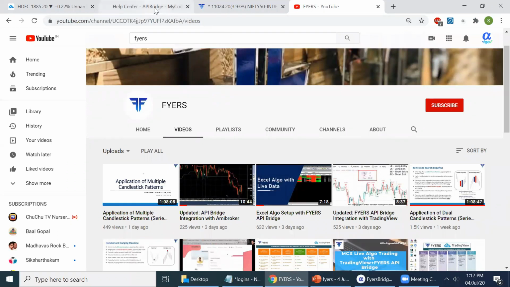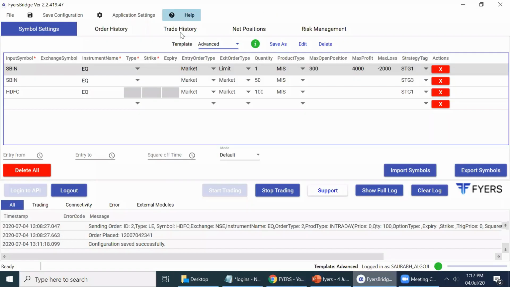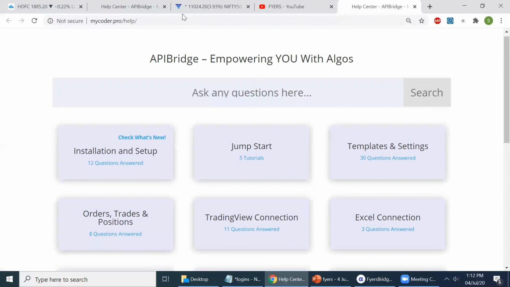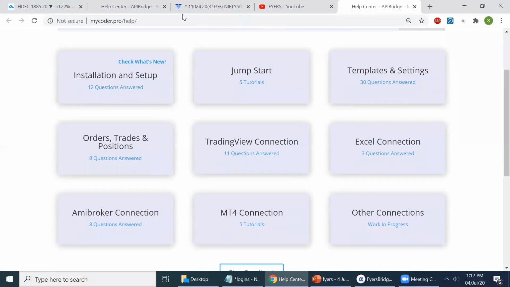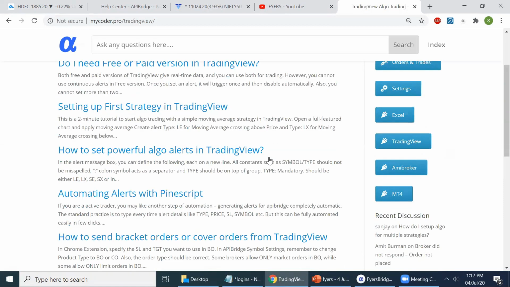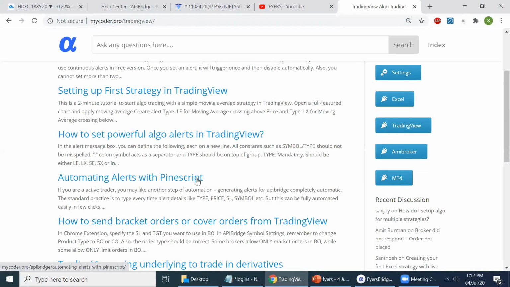Another update, in the help manual. So this API bridge comes with a very extensive help manual for all of these platforms, AmiBroker, TradingView, and all. Another update is that in TradingView, we have added one tutorial on how to set up automatic alerts.